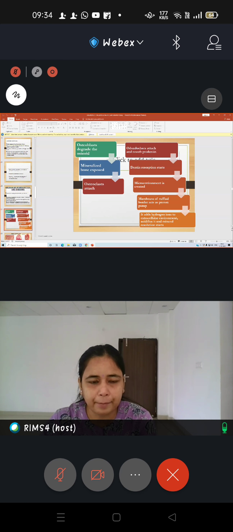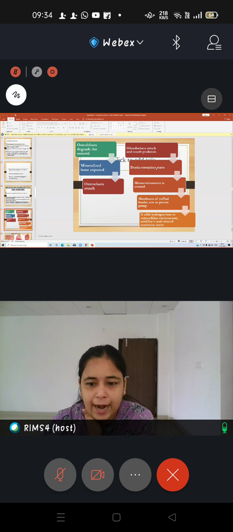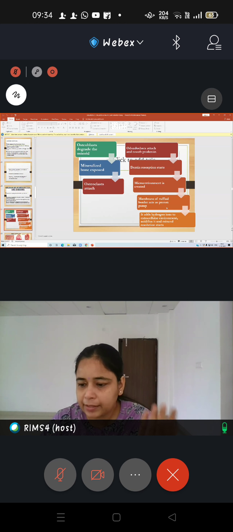Right? So how it is happening is, first of all, there is an odontoclast which is causing resorption of the tooth surface, the resorption of dentine and the resorption of cementum, right? And then once the dentine resorption starts, there is a microenvironment which is created for attachment of the ruffled border of the cell. And again, I'm repeating, there is creation of a proton pump.